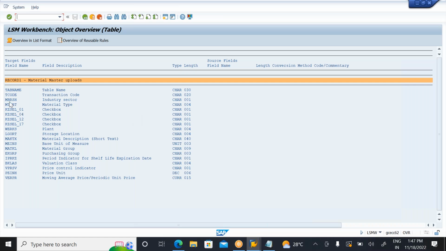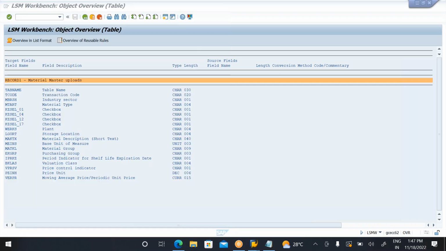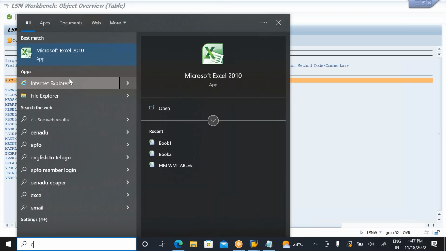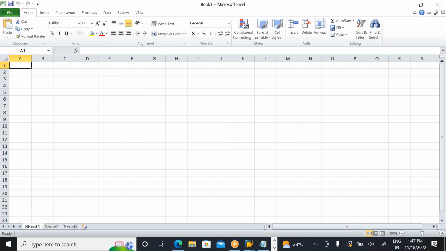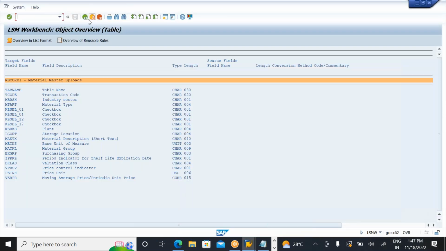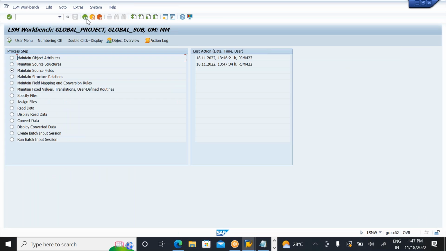First one is the fields. Next description. Next character field. Next this is there. Now this is the way. Now what I need to do? I need to open an Excel. Just open Excel. Now come to here. So I open the Excel here. Now this table field is required.